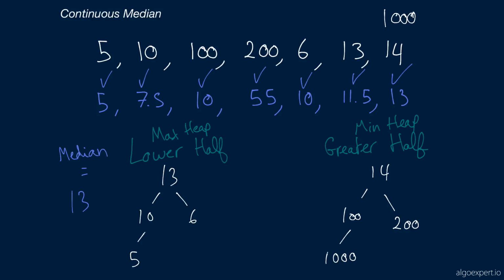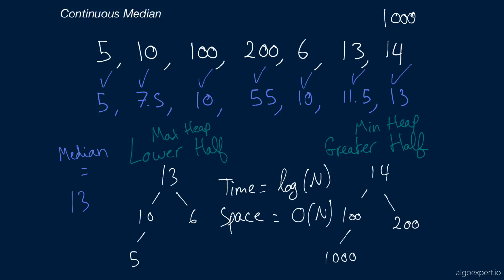And so in terms of complexity analysis, the time complexity of the insertion method, which is really the main method, is going to be log of n time, because inserting, removing, and all these methods in a heap run in log of n time. And that's the beauty of the heap, and that's why this is going to be better than just keeping track of a sorted array of numbers. Now, the space complexity is going to be O of n, because at the end of the day, you do have to store all these numbers, right? So n represents the amount of numbers that we have.